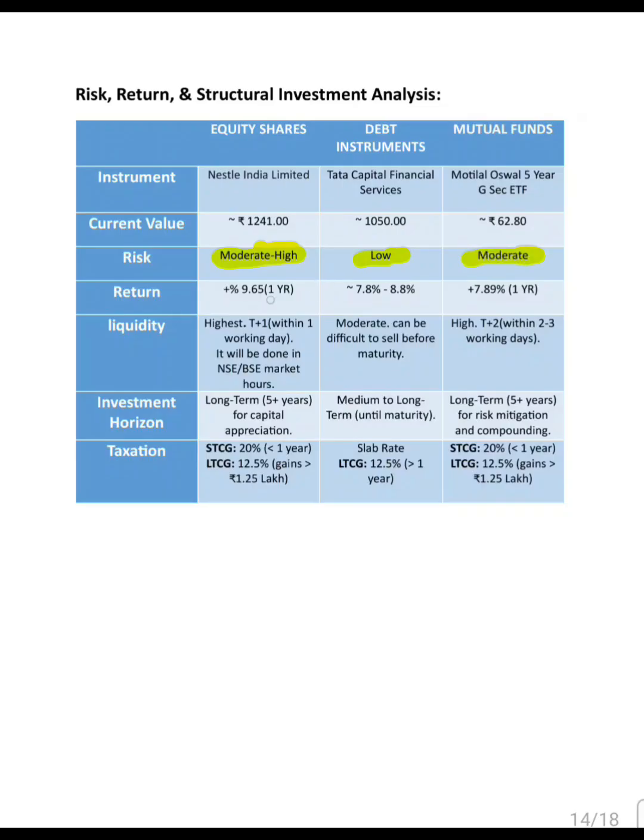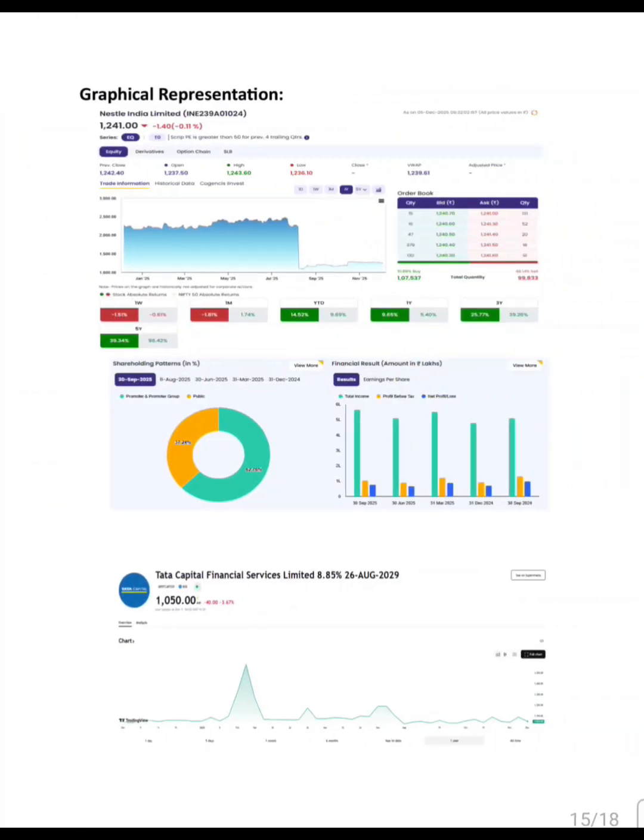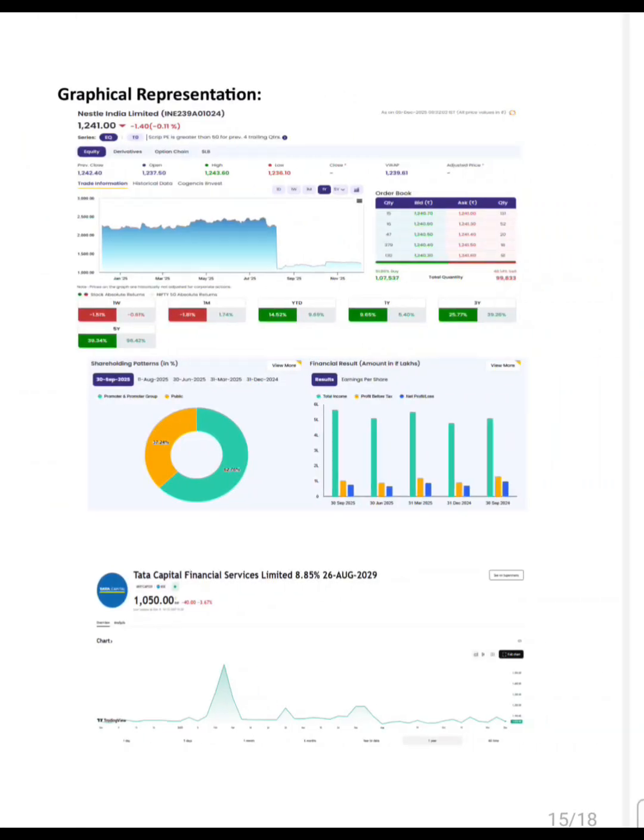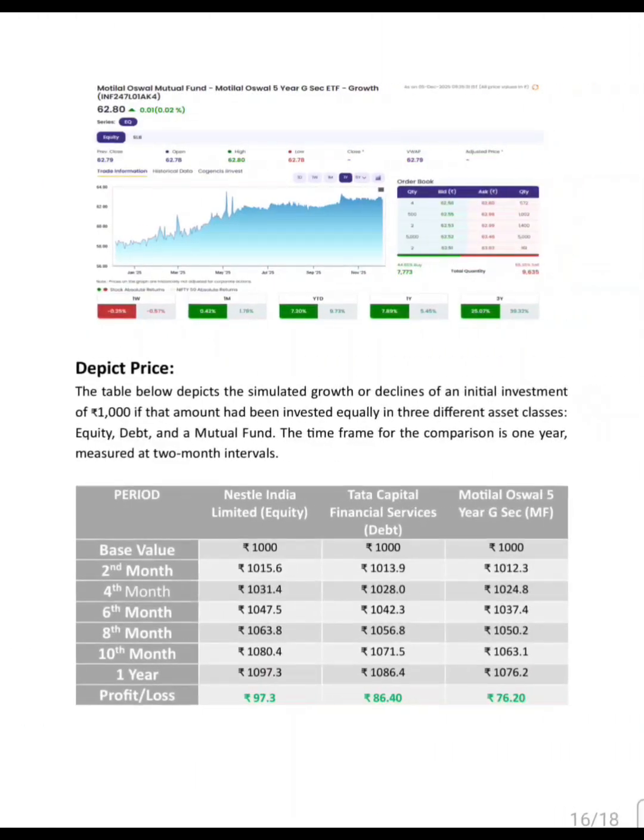and the returns are 9.65 for Nestle, 7.8 to 8.8 for Tata Capital, and 7.89 for Motilal. This is the graphical representation, and then here the 1000 rupees investment grows like this.